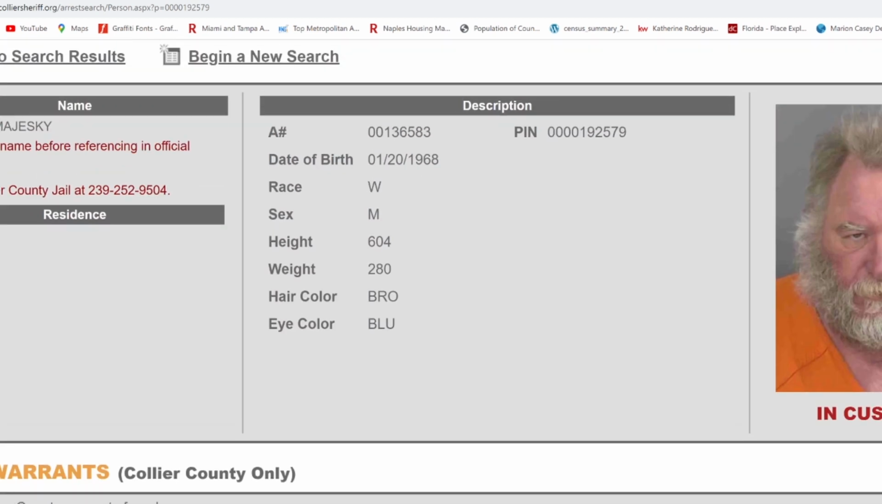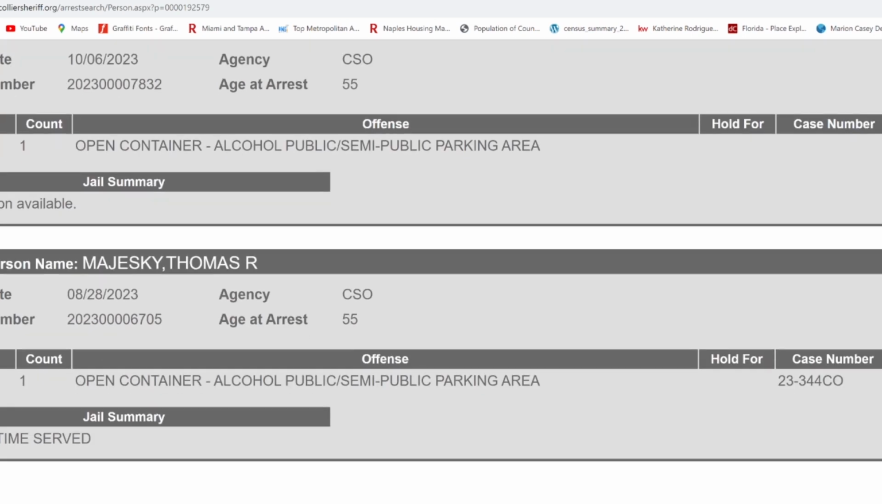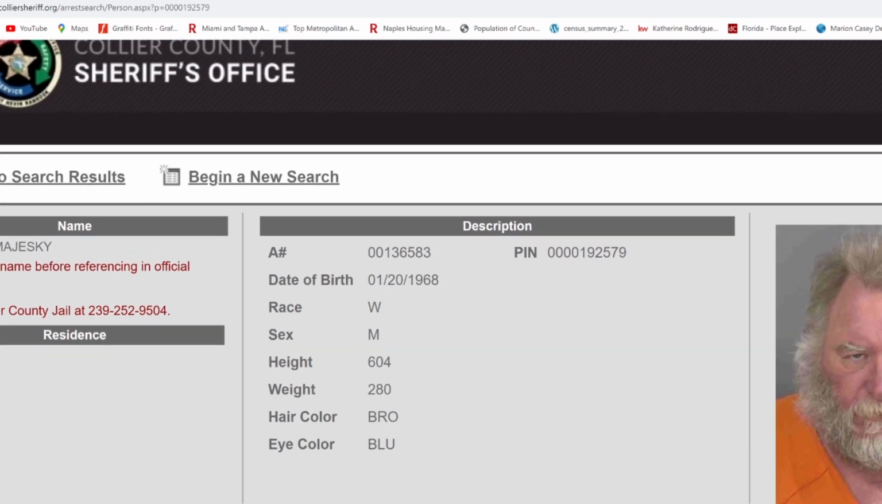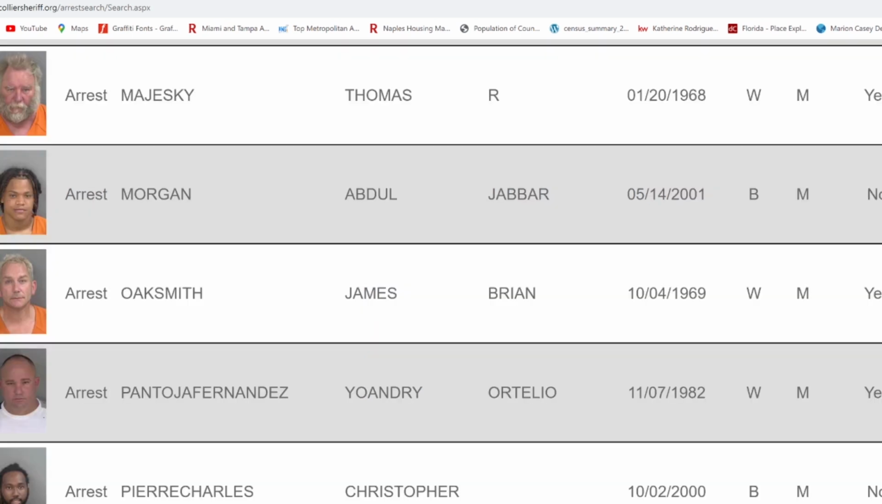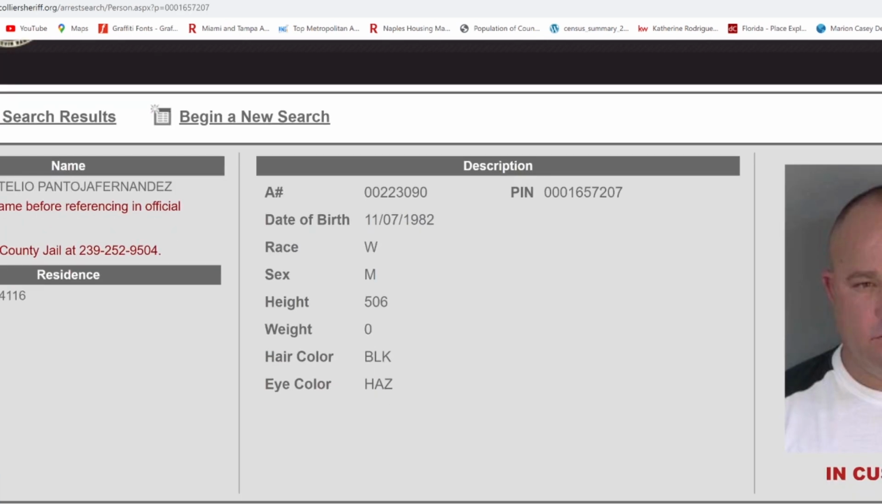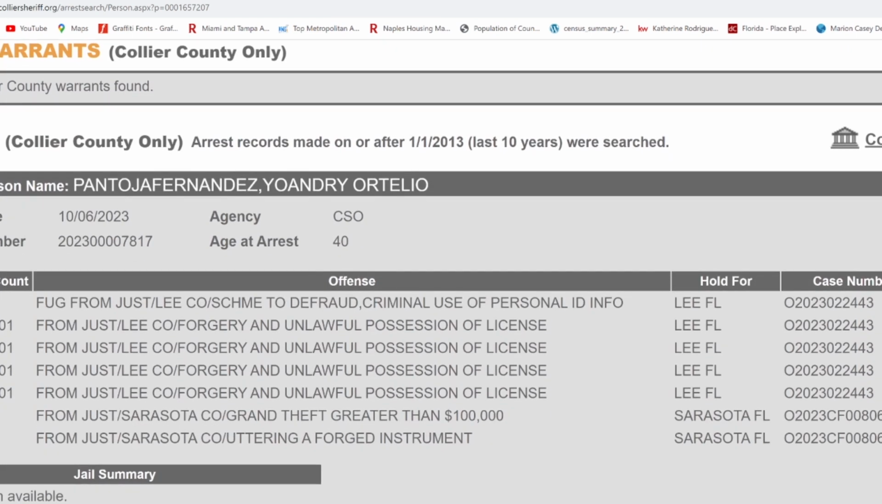So in Naples, Florida, if you're drinking out in public, they get you on open container. And this is a charge that he's had twice already. So he's most likely homeless, and he likes to drink out in public, and they'll arrest him for that in Naples. He was in a hotel printing fake money. He's still in custody. He's in a world of trouble. Panto Yolandi Ortelio Yoandri. He's in custody. He lives in Naples. And wow, he's got quite the charges here, from looks like defrauding and fraud.